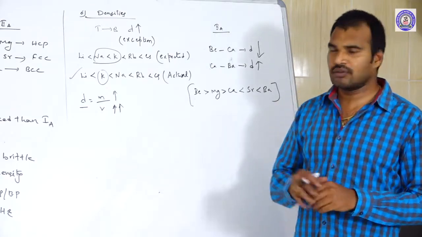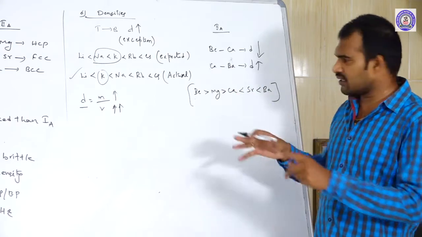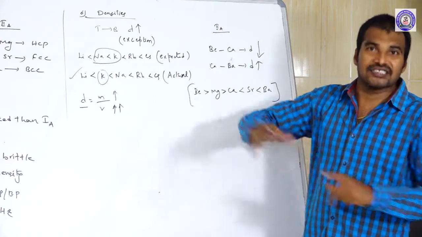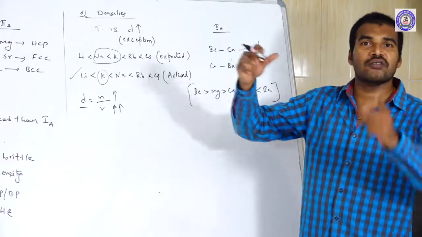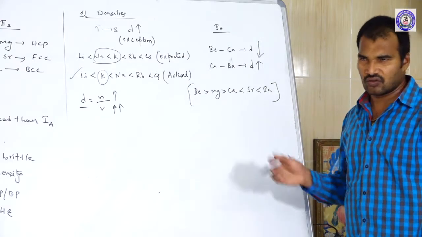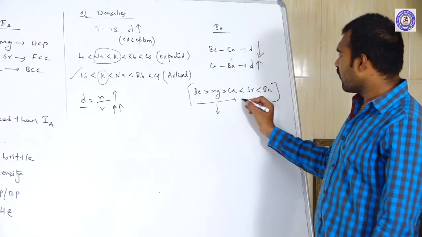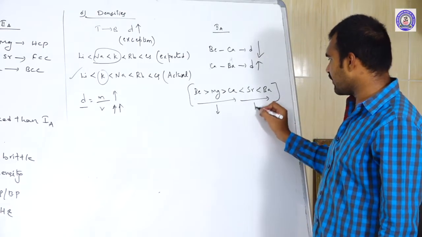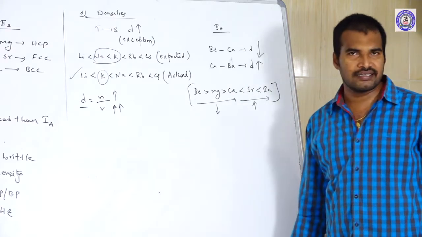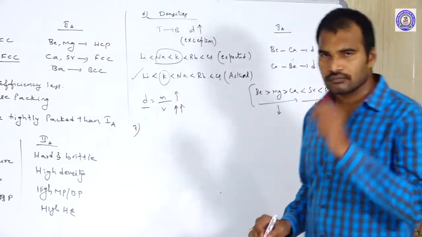4d orbitals are available. So because of the sudden availability of d orbitals, there was a sudden increase in the size. If there is a sudden increase in the volume, what happens? The density decreases instead of increasing. That is why from beryllium to calcium, first the densities decrease, whereas from calcium to barium it increases. So this is the order of densities of 1A group elements and 2A group elements. Okay, let us move to the next one.